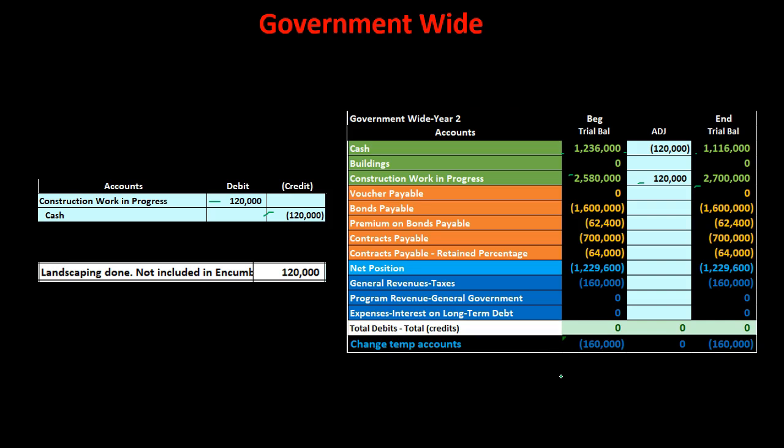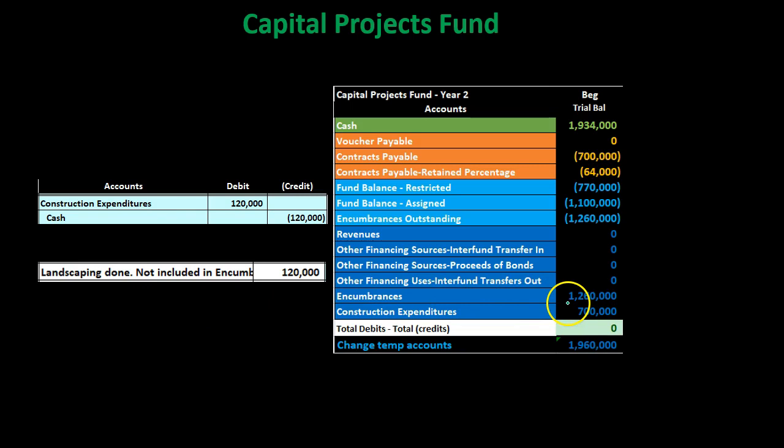Well, of course, this is going to be with the capital projects fund because we're dealing with the capital projects. It's going to look much the same with the cash, but the construction work in process isn't going to go to the asset account. It's going to go to an expenditure account. And we don't have to deal with the encumbrance. Why? Because this isn't part of the original estimate. This is outside the original estimates and therefore was not encumbered. And therefore we don't reverse the encumbrance before recording the expenditures because this amount isn't included in the encumbrance amount, which we put on the books at the beginning of the contract. So we're just going to go straight to the construction expenditure, debiting the construction expenditure and crediting the cash.